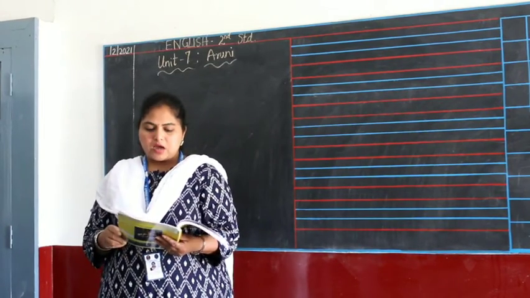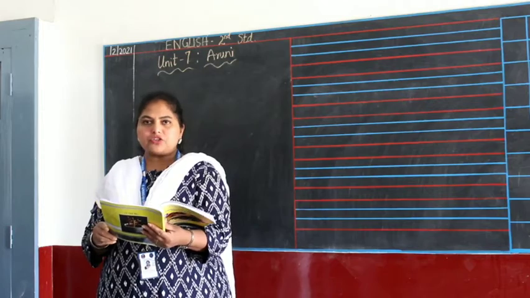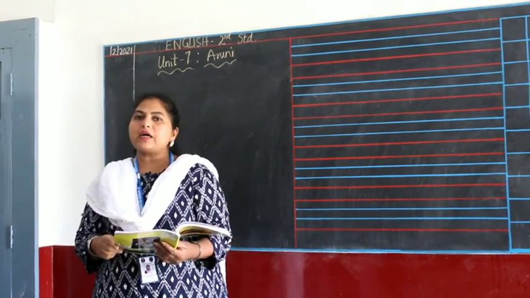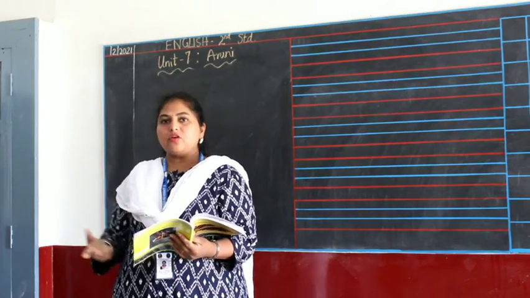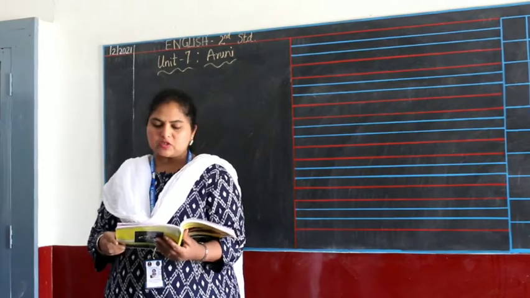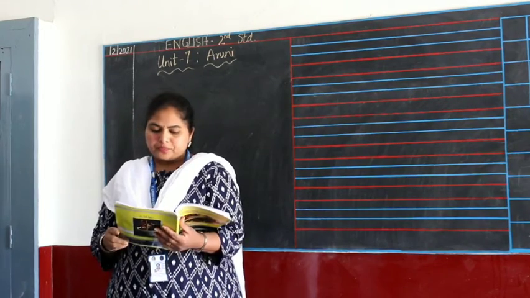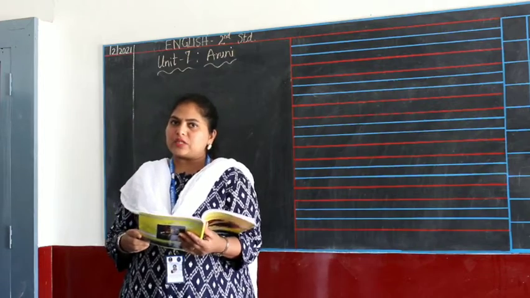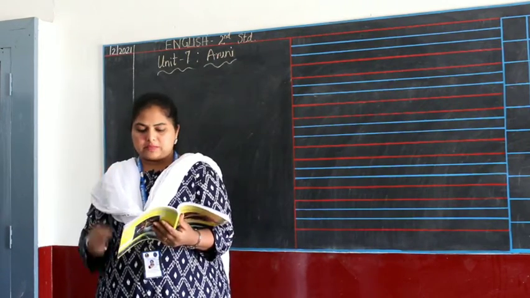Put X mark. Aruni came back to the ashram helplessly. So Aruni felt helpless, but he didn't come back to the ashram. He thought what he can do next, right? So you have to put a cross mark because the statement is wrong. Next, the guru blessed the student Aruni and he blessed. So that's the right answer. So put a tick mark.